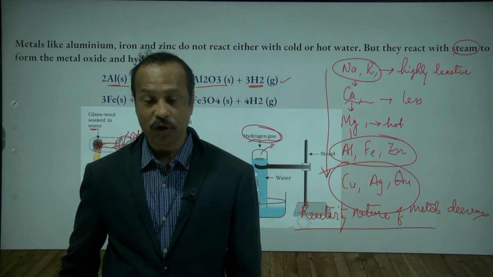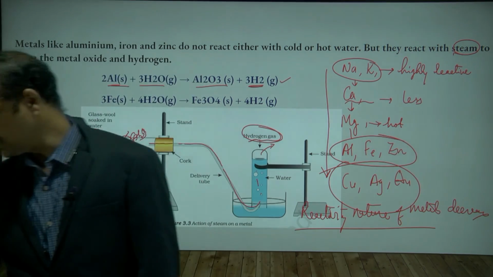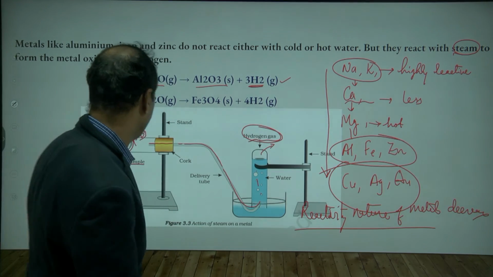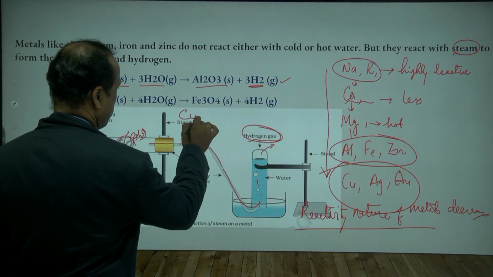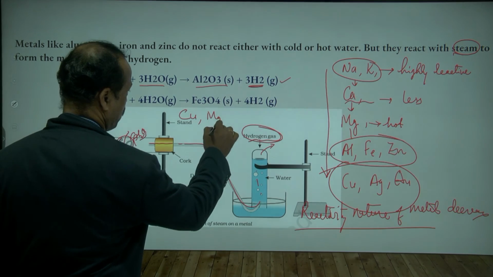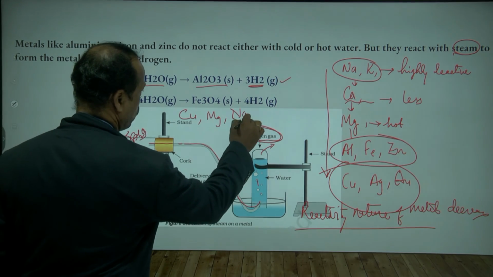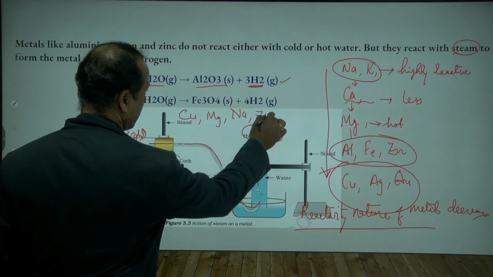And similarly, if 4 metals are given, for example one is copper, one is magnesium, one is sodium, and one is zinc, and they ask you to pick the most reactive element, which can we pick? Sodium.